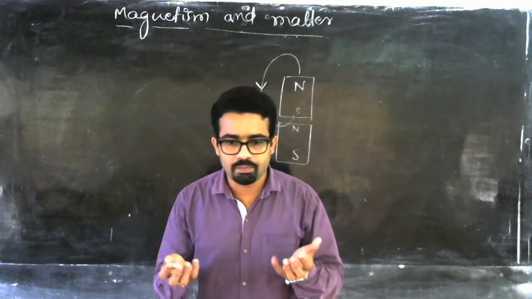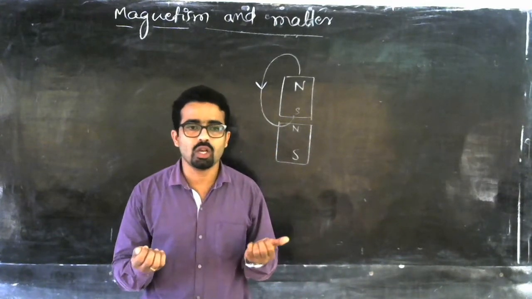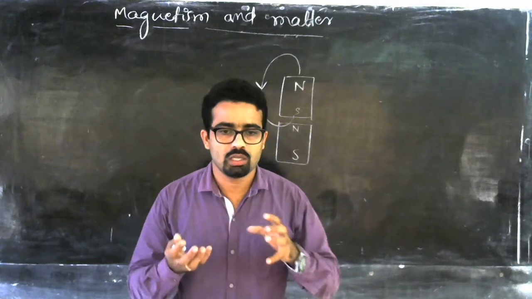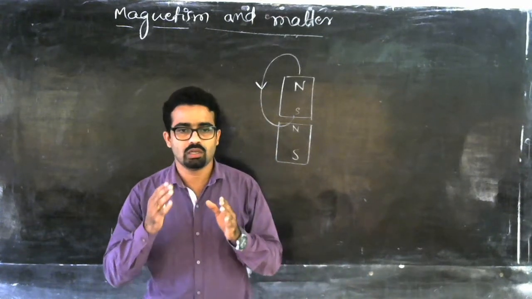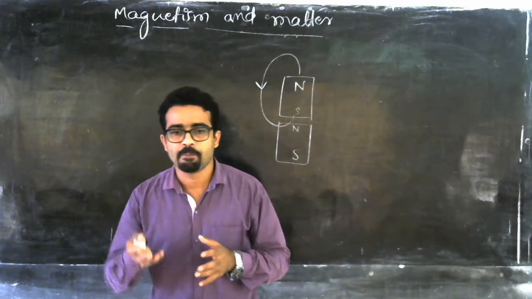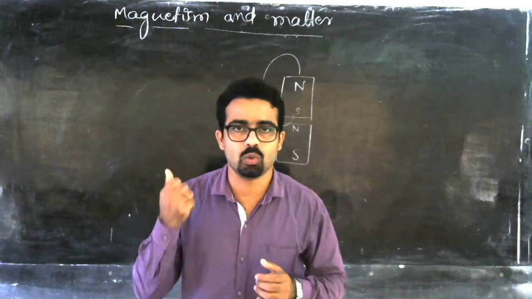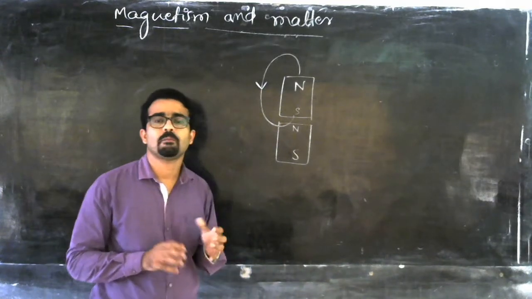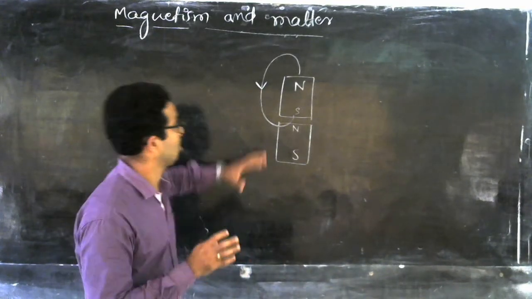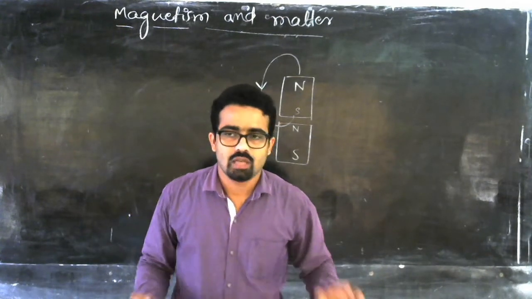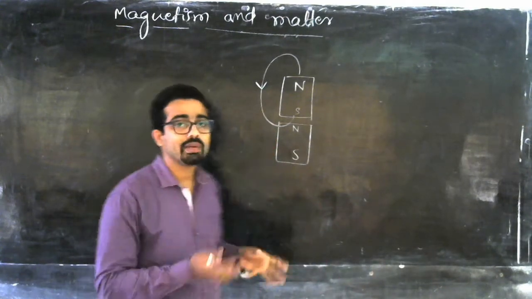And in the previous session, we already learned about the direction of the magnetic field by applying the right hand rule. With the help of that, we can draw the direction of the bar magnet field. Now, after knowing some properties of a bar magnet,